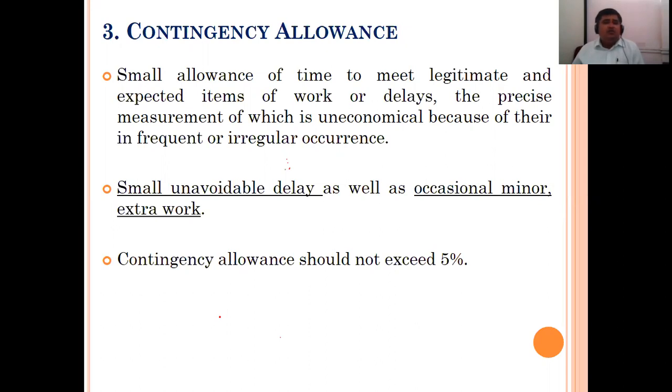So the contingency allowance is not needed every time. Is it right? So, small unavoidable delays as well as occasional minor extra work.